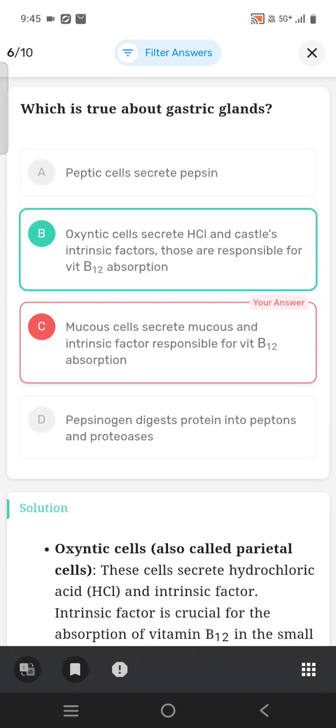Which is true about gastric glands? Oxyntic cells secrete HCl and gastric intrinsic factor. Those are responsible for vitamin B12 absorption.